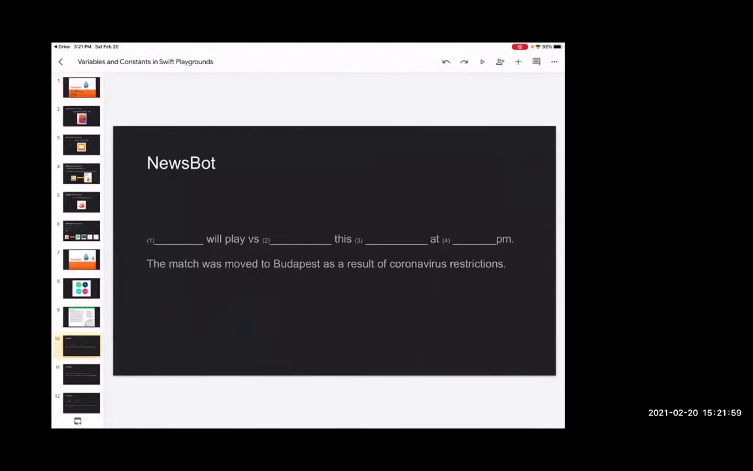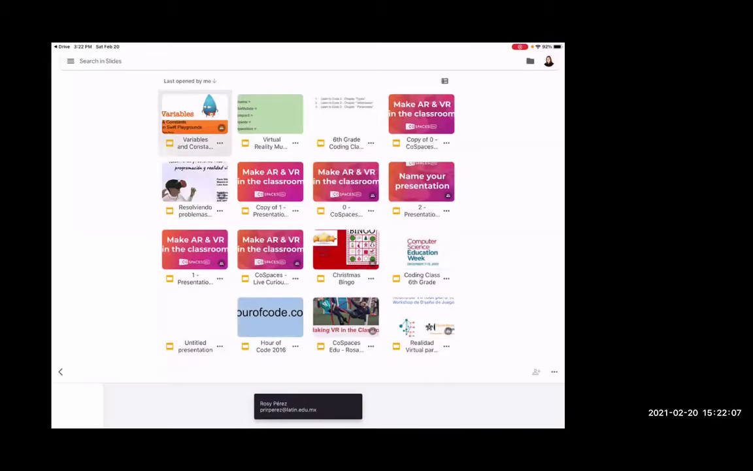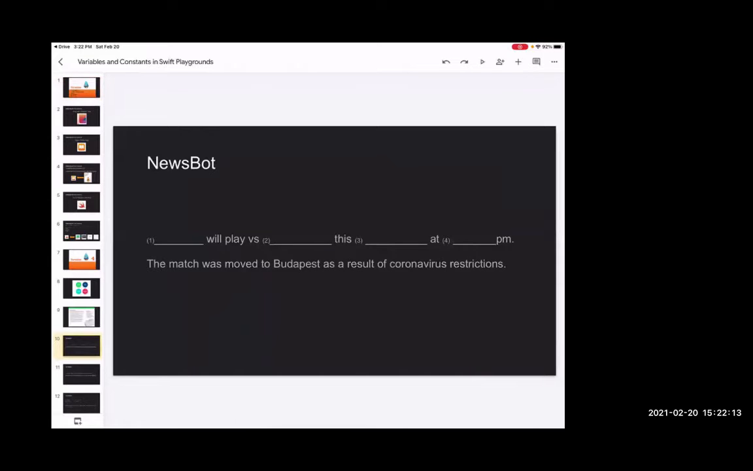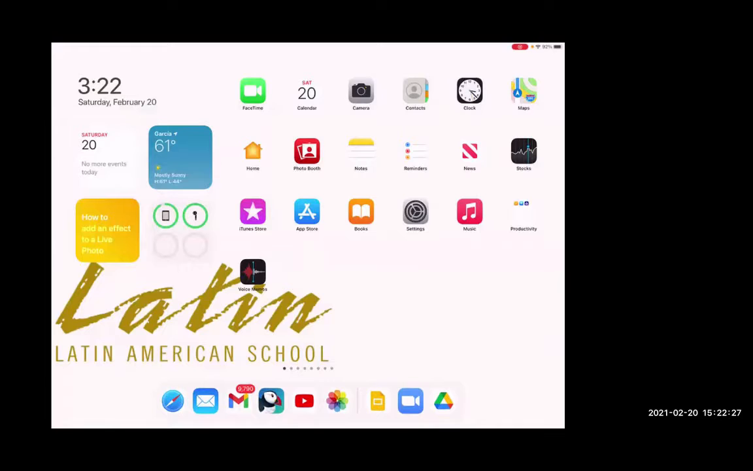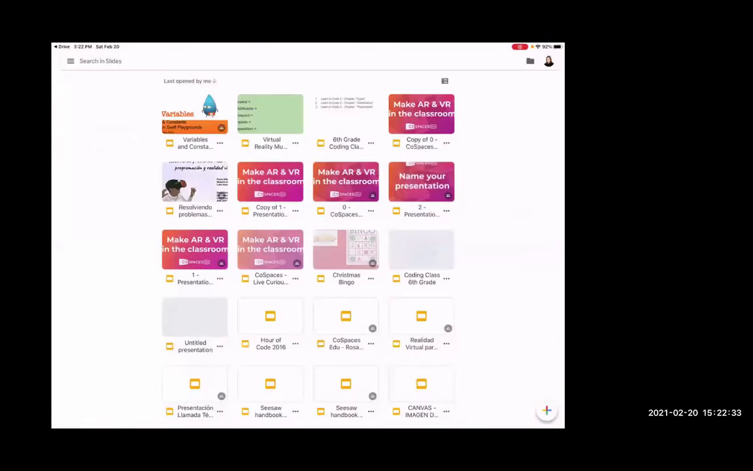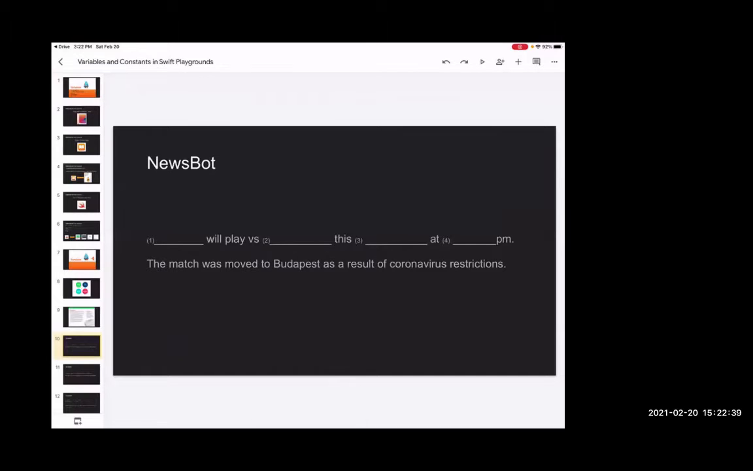I'm gonna show you one news, and I'm gonna see if one of you can read this. Oh no, no, I'm gonna read it for you, and this news says, for example, the Manchester United will play versus the Liverpool this Saturday at 4 p.m. The match was moved to Budapest as a result of coronavirus restrictions. Now, this news has to be reset and used with different variables.